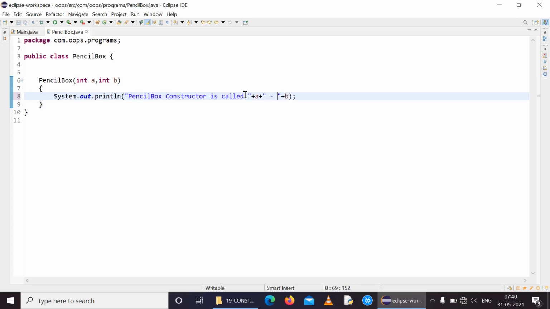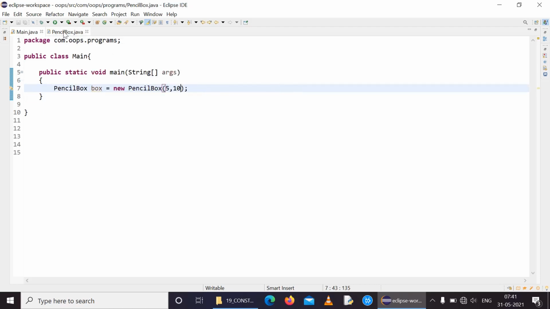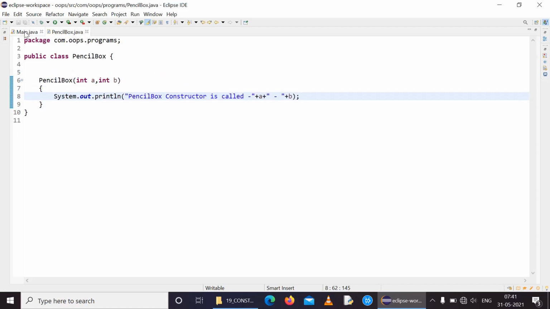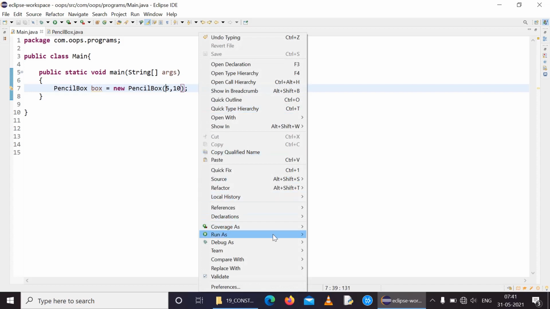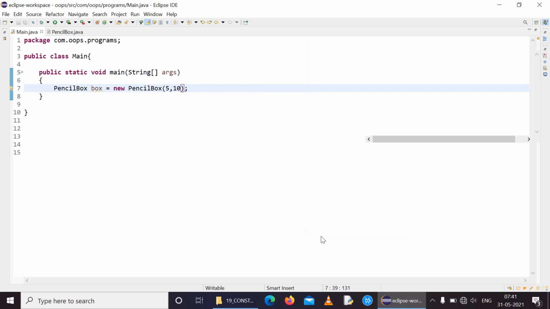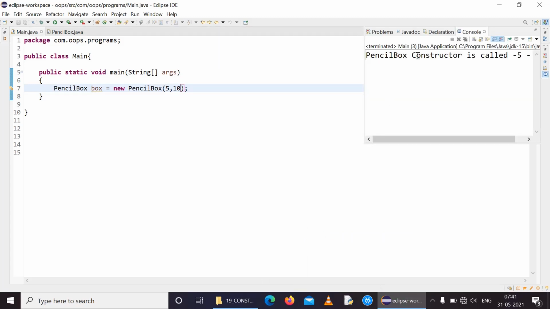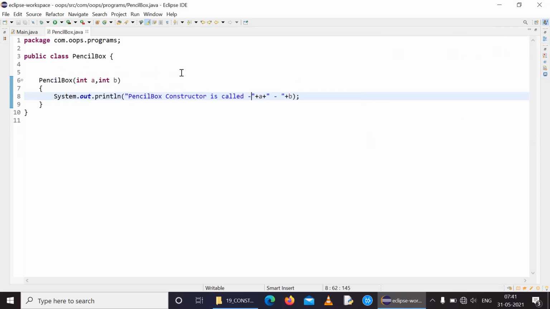I will just give a hyphen between the two numbers. So we are getting these two arguments and just printing them. When there is a parameterized constructor, we can give values while creating the object itself, and we will not call that method. It is called by default when the object is created. See, pencil box constructor is called and the output is 5-10. That is what we expected here.